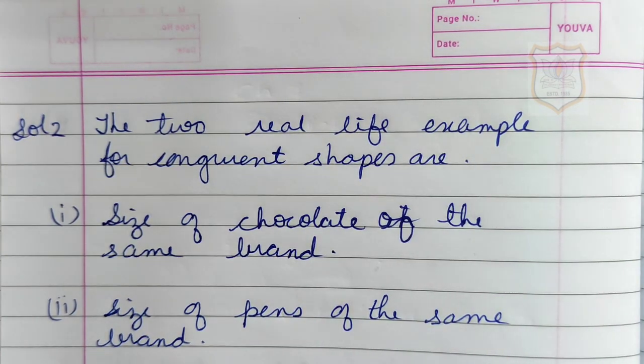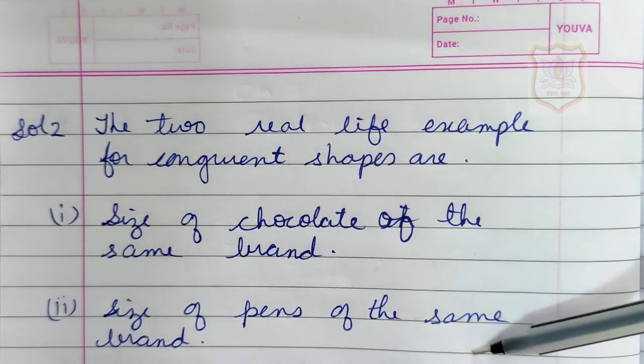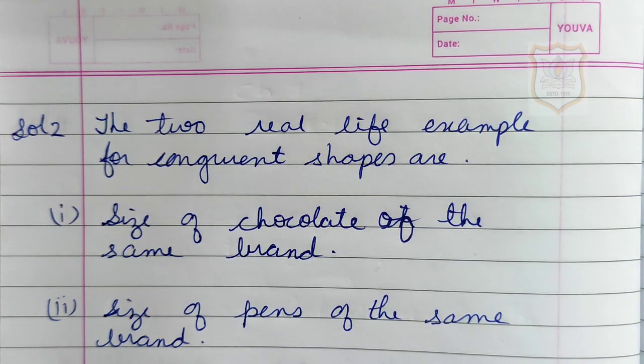Students, you can write any real life example. It's not compulsory to write these two examples. You can write two coins of 10 rupees, two coins of 2 rupees, and two notes of 10 rupees or two notes of 500 rupees. You can write any real life examples which have congruent shapes.